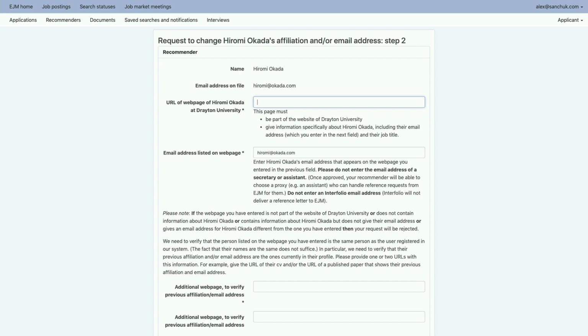So the first box requires the URL of a web page at Drayton University that shows Okada is affiliated and also shows Okada's official email address. So again, this has to be a page on the official website of Drayton University, and it has to give information that's specifically about Okada, including Okada's personal official email address. Let's just put in a URL there. Now in this case, I'm going to put in the Econ Job Market URL because I need to put in something that's a real web page.